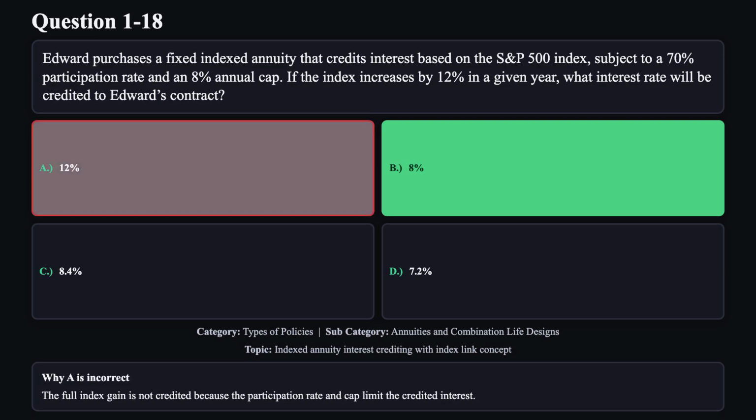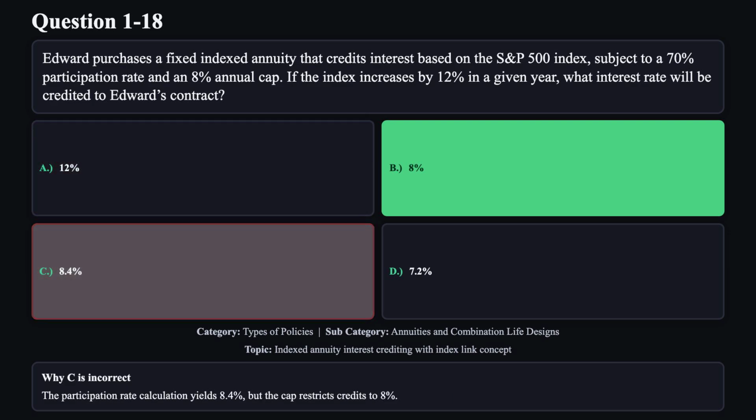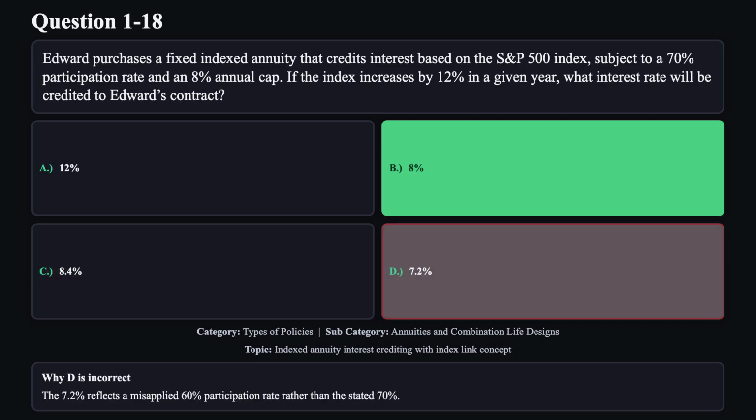Reason A is not correct. The full index gain is not credited because the participation rate and cap limit the credited interest. Reason C is not correct. The participation rate calculation yields 8.4%, but the cap restricts credits to 8%. Reason D is not correct. The 7.2% reflects a misapplied 60% participation rate rather than the stated 70%.